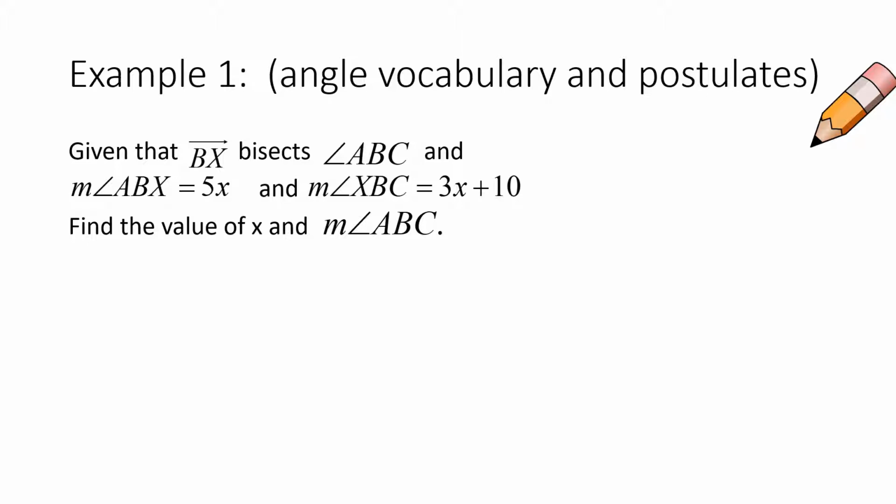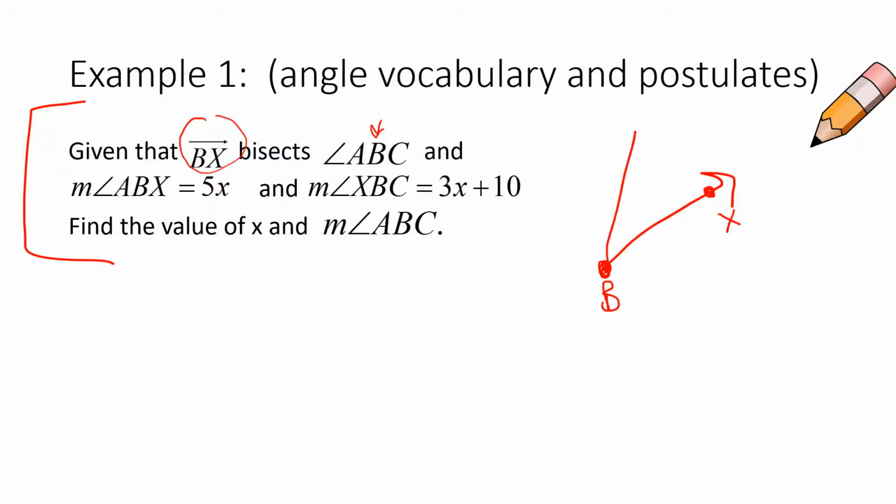In geometry, if they give you a bunch of words and a bunch of vocab and a bunch of notation, and you don't know how to make sense of all this, that means you need to draw a picture, okay? Given the ray BX, we know a ray starts at one point and goes on forever through the next point. That means this is B and this is X, and it's going to bisect the angle ABC where this is my vertex of that angle. Bisecting means that this is congruent to this, and so my point A is going to be here, and my point C is going to be there, okay?